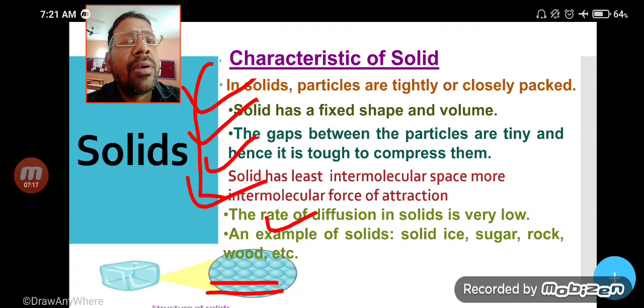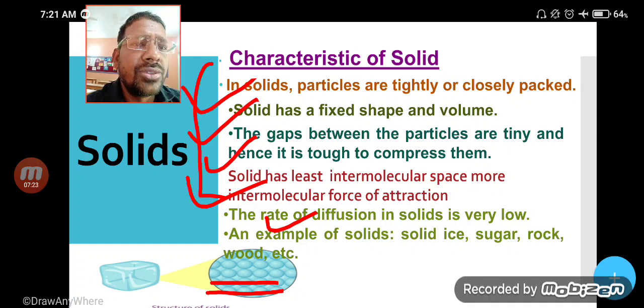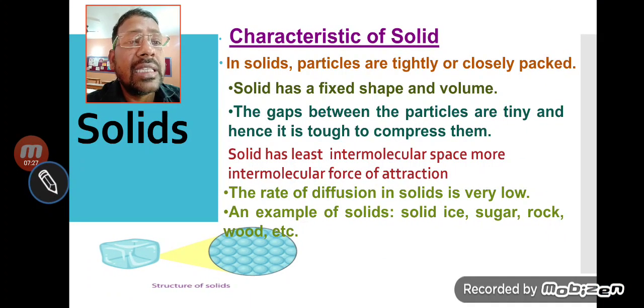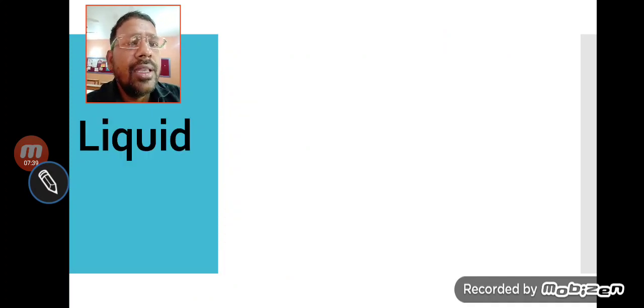Even your book, pencil, pen, all these are examples of solids. So my dear students, it is very clear what is solid, and please first write intermolecular space and intermolecular force of attraction. Next we will talk about liquid.